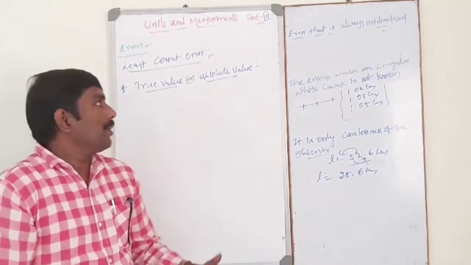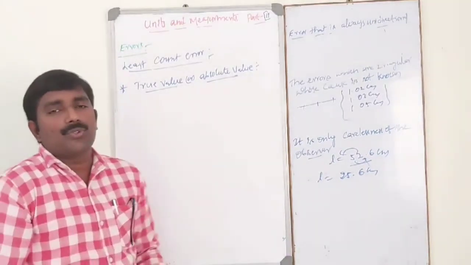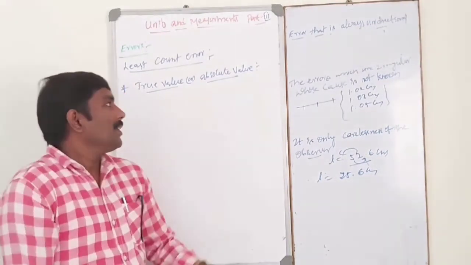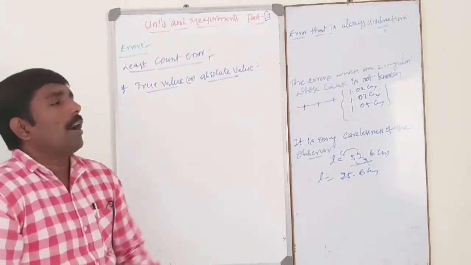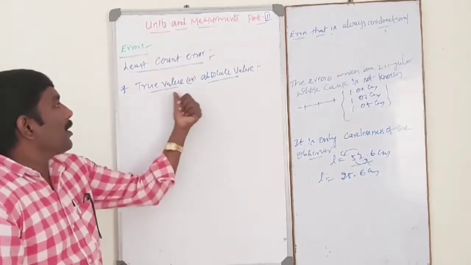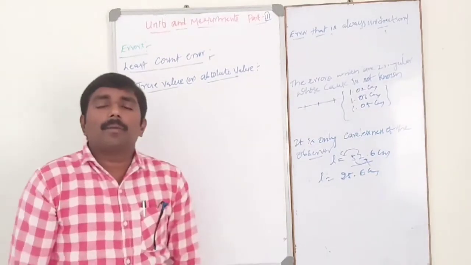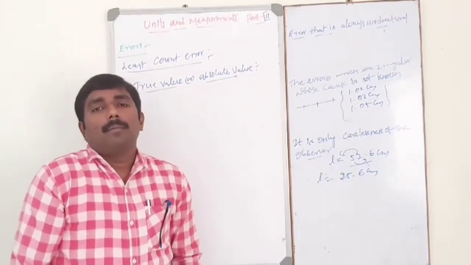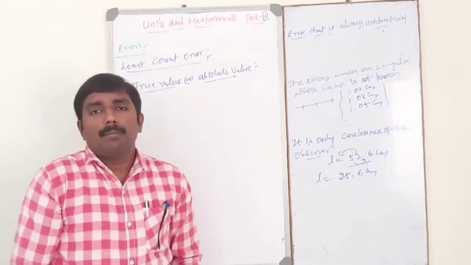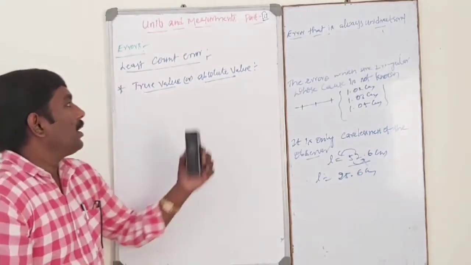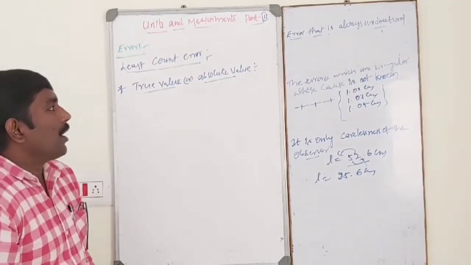The arithmetic mean of all measured values in any experiment is nothing but the true value or absolute value. So what is meant by true value? The arithmetic mean of all the measured values is the true value or absolute value.